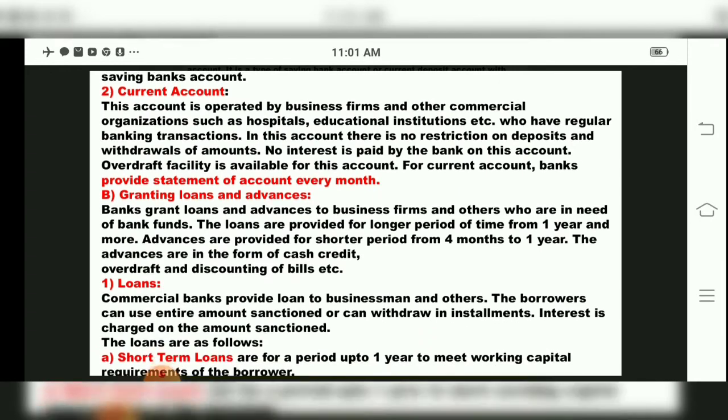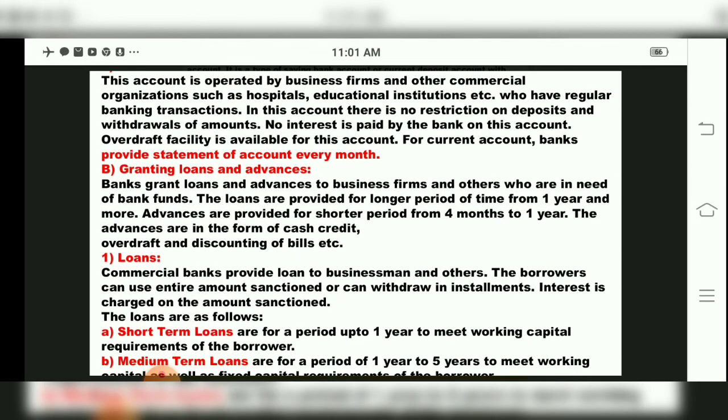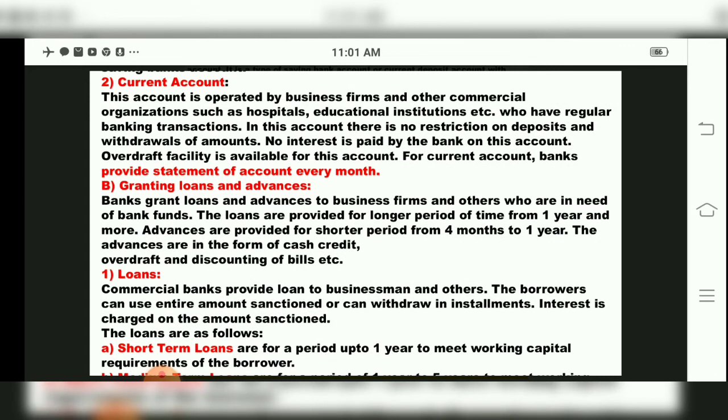So this is one type of account in demand deposit, children. Anytime you can withdraw the money. That is the savings account, but the rate of interest is very low as compared to recurring deposit and fixed deposit, FD and RD.